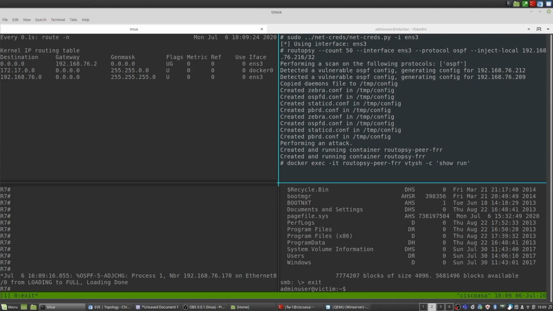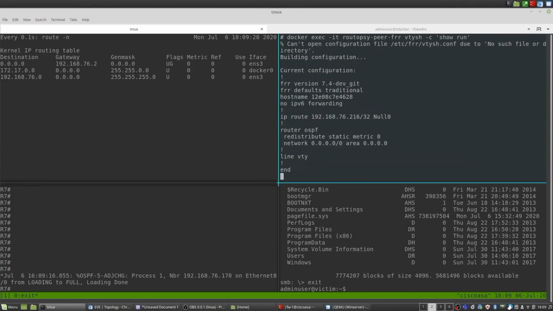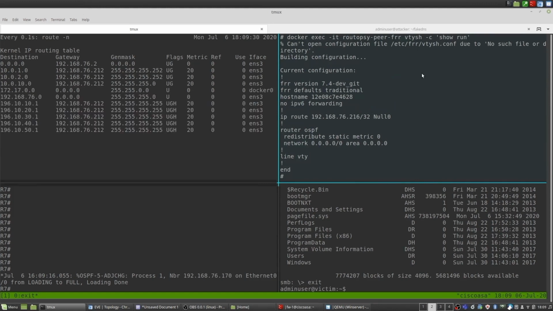Within the peer, you'll take note of first the routes, the static routes we're injecting. And that is the static route to the server, the target server. All right. Then next is the OSPF process. Within the OSPF process, this tells it to neighbor up with Routopsy and also redistribute the static routes. This is how we get that route into that larger routing process.